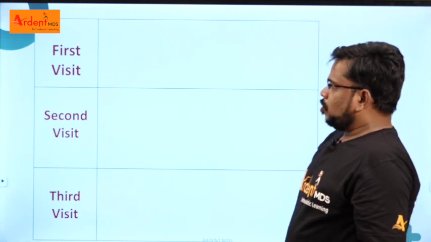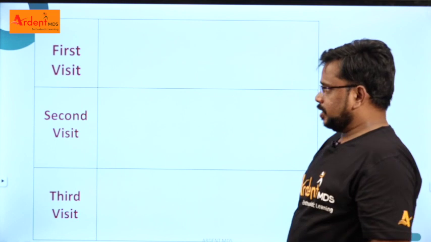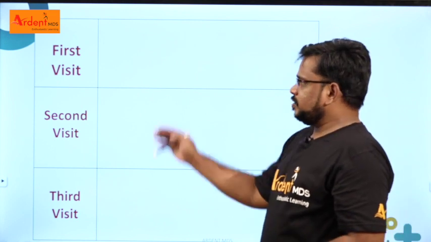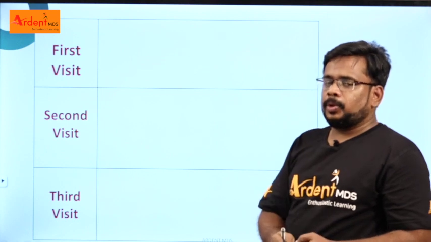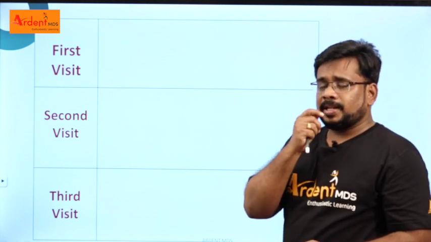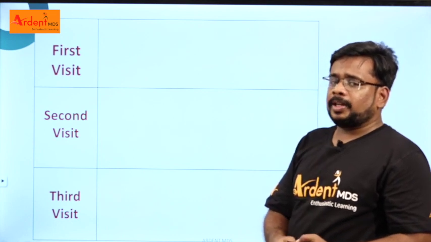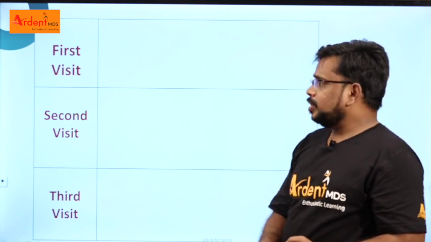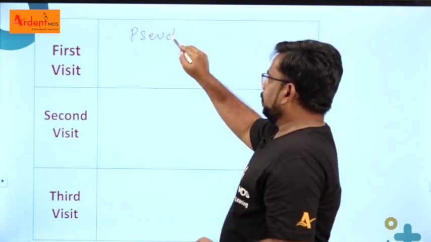Right. So what is the treatment given for the ANUG patient in the first, second and third visit? First visit, you have to remove the pseudomembrane. But you should not remove the pseudomembrane as such because the patient has severe pain. So you have to apply topical anesthetic over the gingiva, then remove the pseudomembrane. Right?